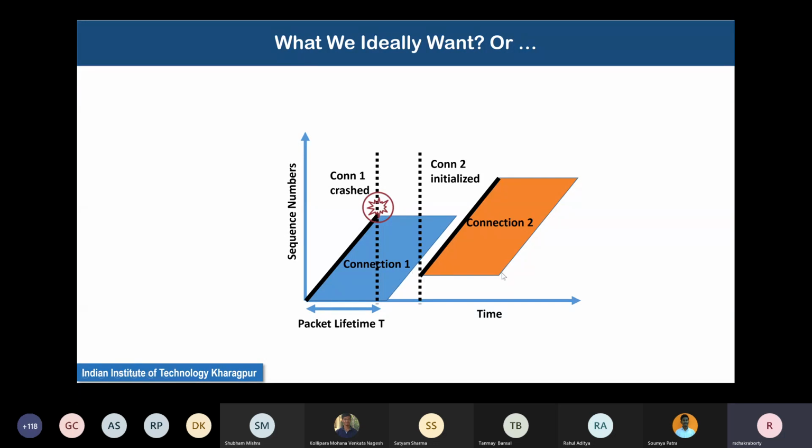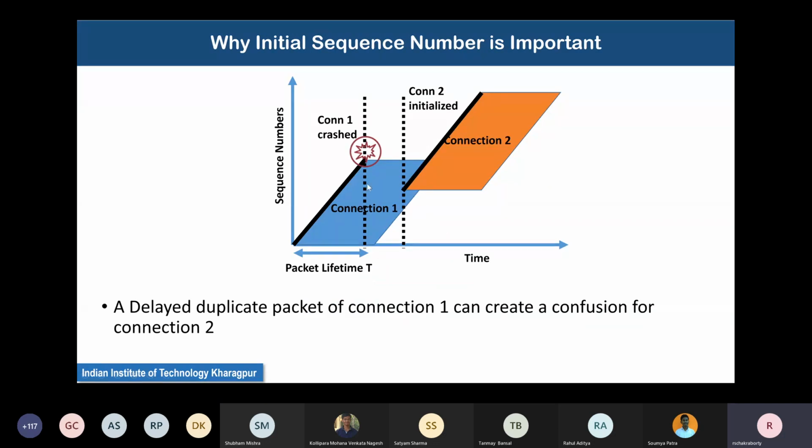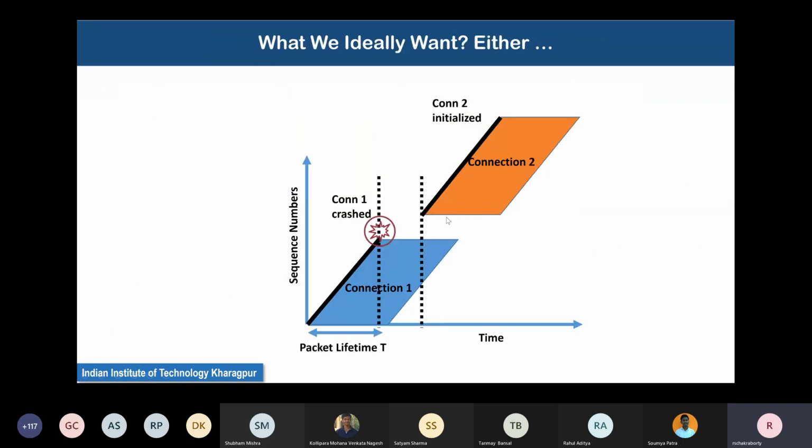Again, there is no overlap between the blue parallelogram and the orange parallelogram. These are the two solutions. But now this means that you need to remember the time at which this crash happened, what is the danger area of this blue parallelogram, and accordingly you need to select your orange parallelogram starting points.